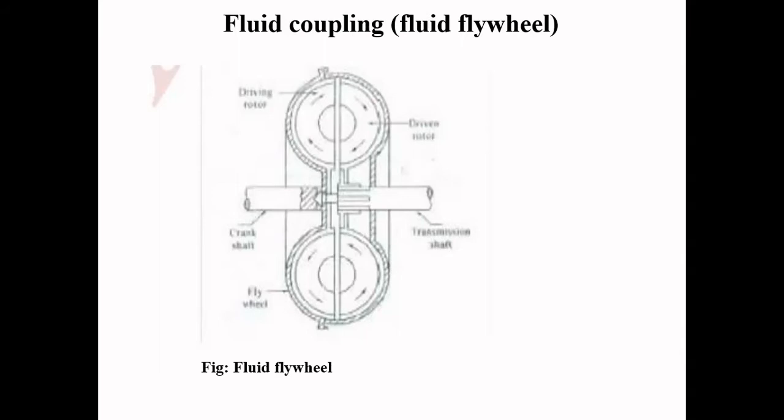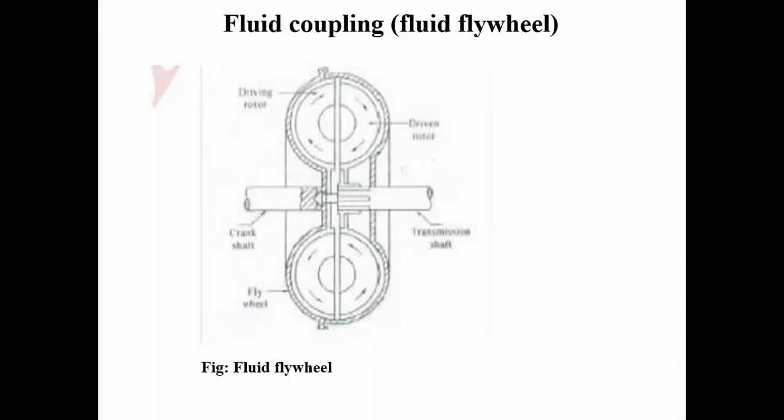The fluid mass contained in the impeller emerges at high velocity, impinging on the runner plates on the driven shaft, which gives its energy and leaves the runner at low velocity. You see the figure, how it is going to operate.